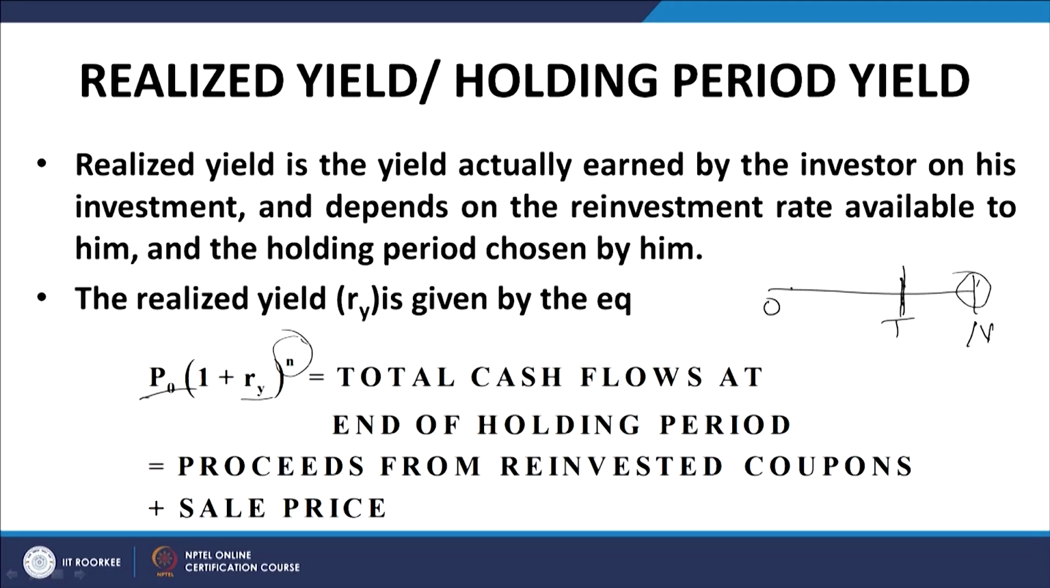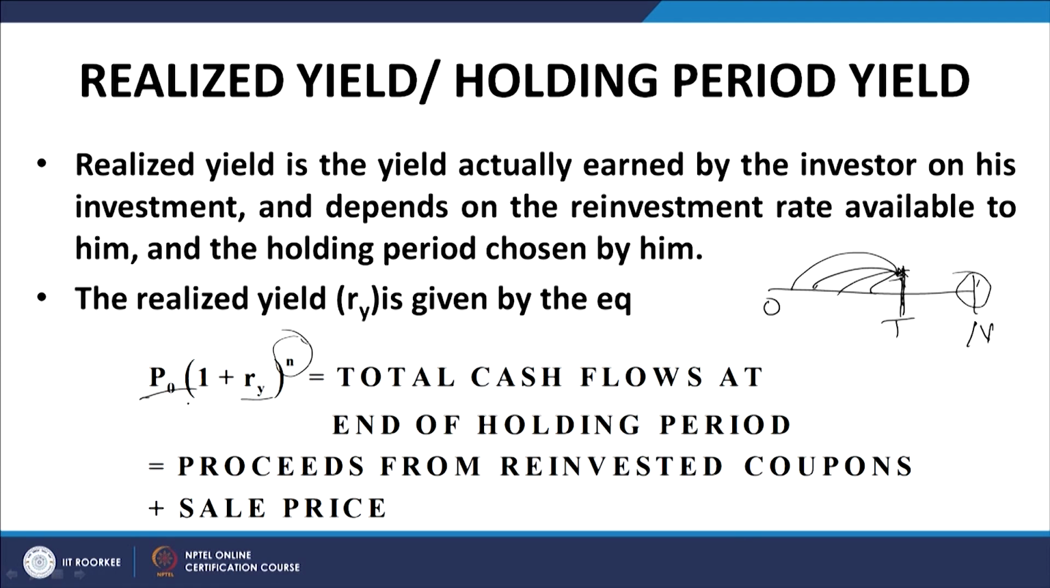What are those cash flows? These cash flows will be the future value of all those coupons at this point, plus when I sell the bond in the market, the price that I am going to get. So, the total cash flows will comprise the future value of the reinvested coupons plus the sale price, and that gives us a slightly different measure.